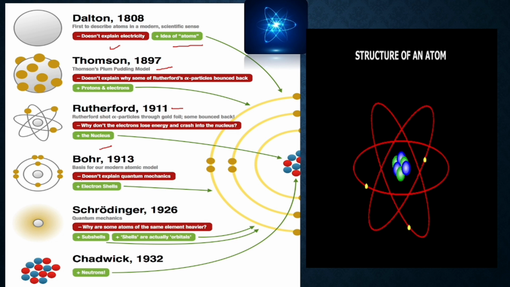We are not going into the details of the orbitals in your 8th, 9th and 10th standard. Chadwick in 1932, he discovered neutrons. So this is just a timeline to show how the progress happened in the field of atomic structure.